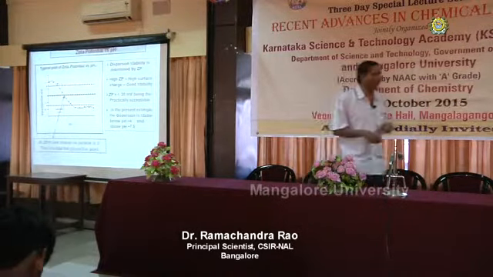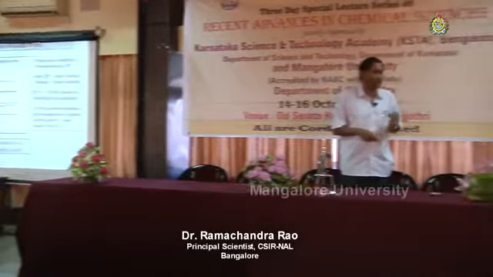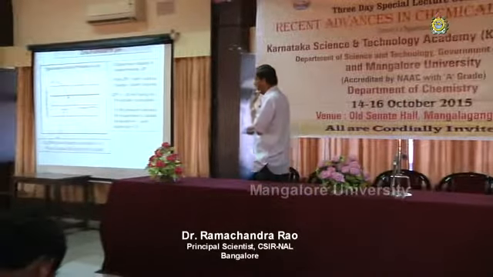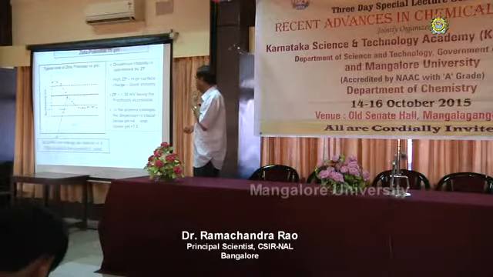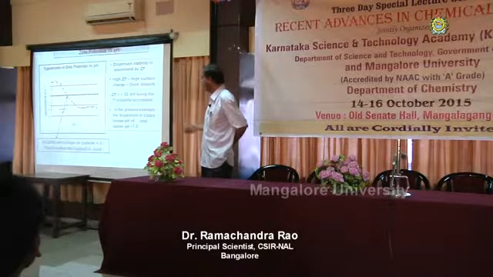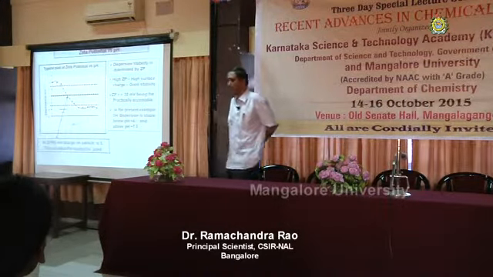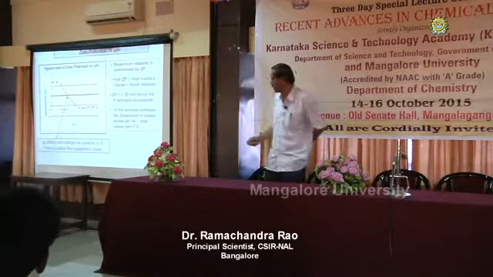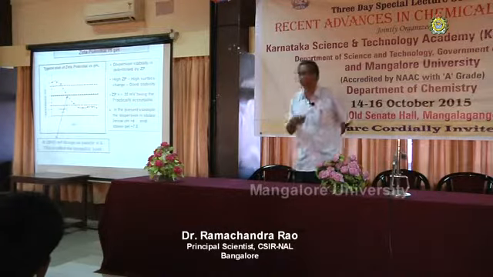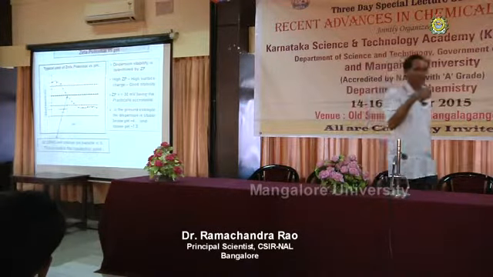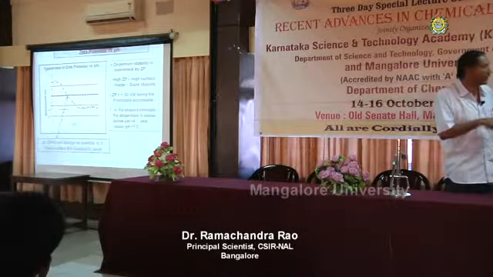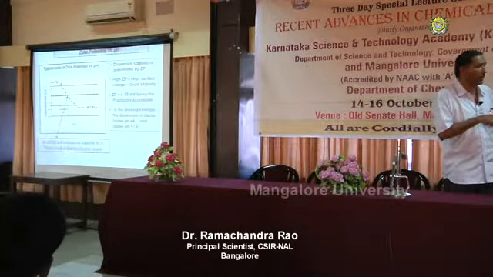In the next slide I think I have. So for our zeta potential, when the line passes through the 0 line, that is called the isoelectric point. Number of positive charges equals number of negative charges. And for practical purposes, what should the zeta potential be? It should be either plus 30 or minus 30, or more than that. Then only we can get the best dispersion or controllable dispersion.